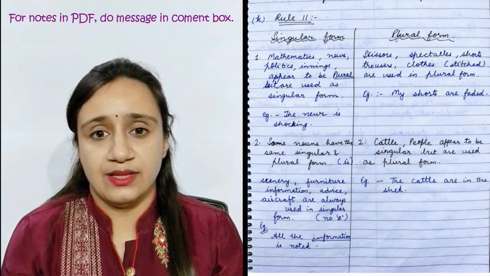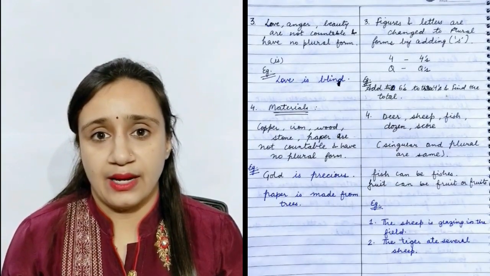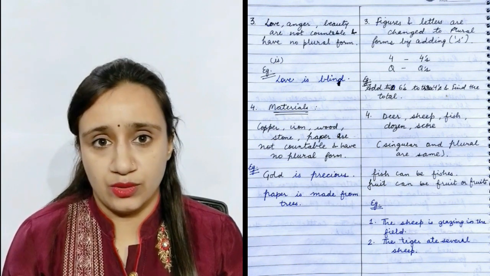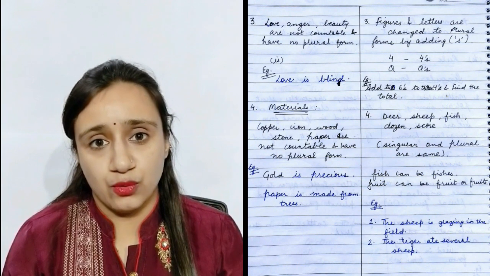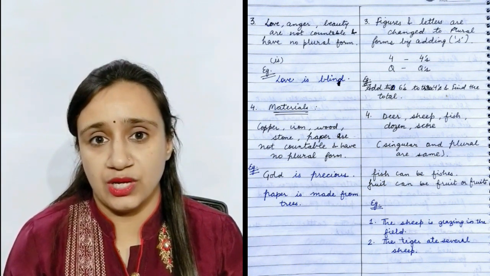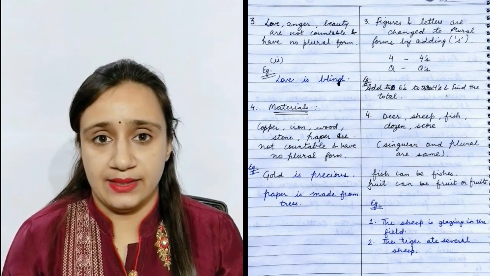As you can see in the notes, our third point is love, anger, beauty are not countable, so they have no plural form. Earlier I have told you that only countable nouns have plural form. For example, love is blind.